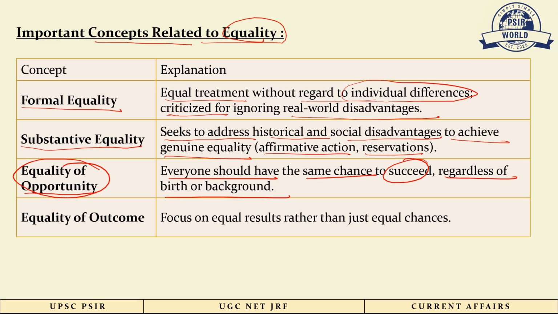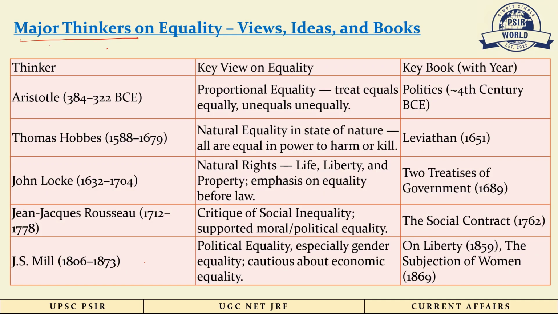Now another concept is equality of outcome. It focuses more on equal results rather than just equal chances. It means that everyone should get an equal result, no matter whether they have done hard work or not, whether they have given more effort or not, everyone will get an equal outcome. Now let's discuss some major thinkers on equality, their views, ideas and books.